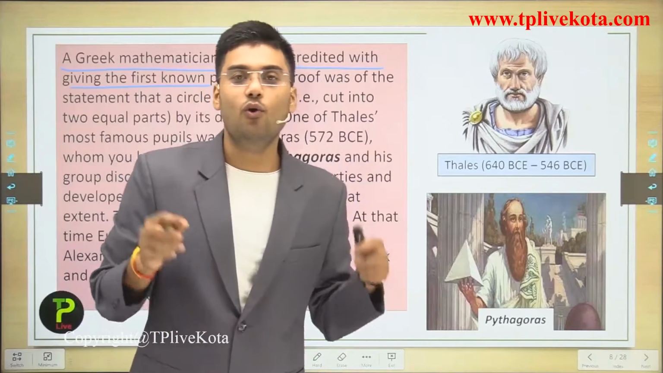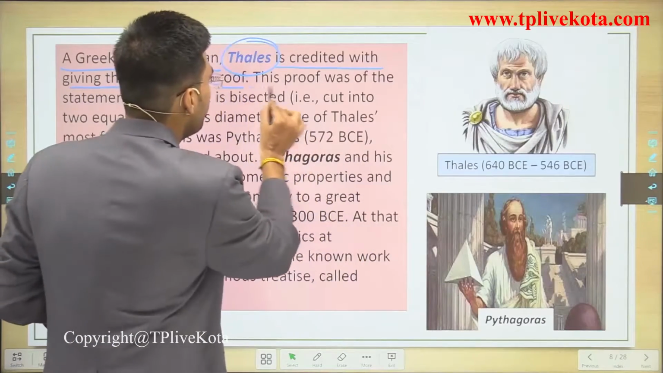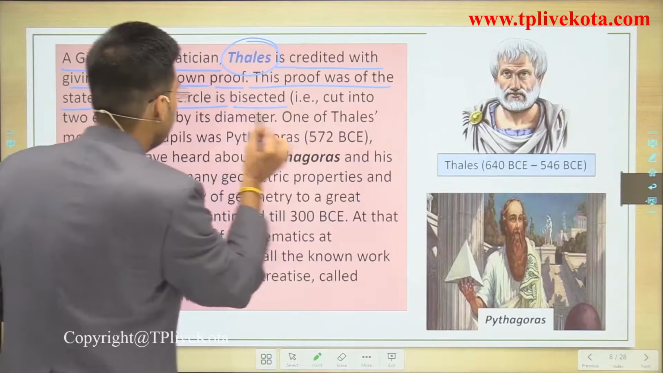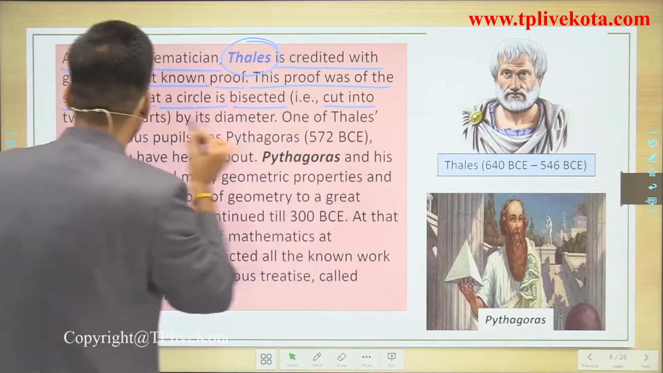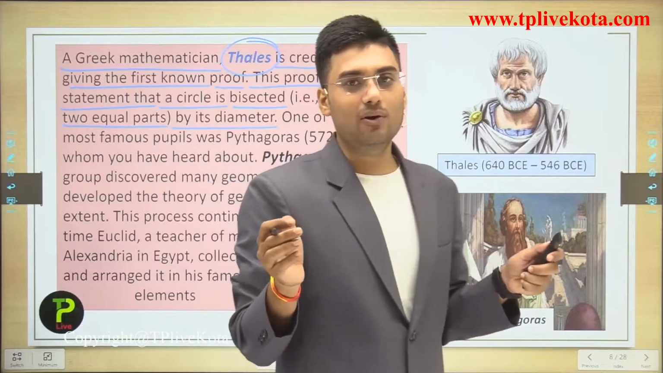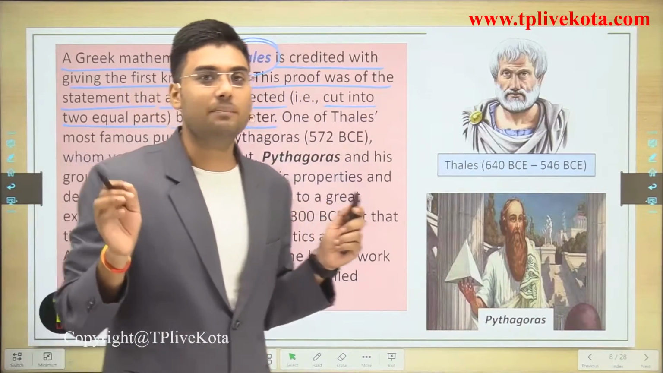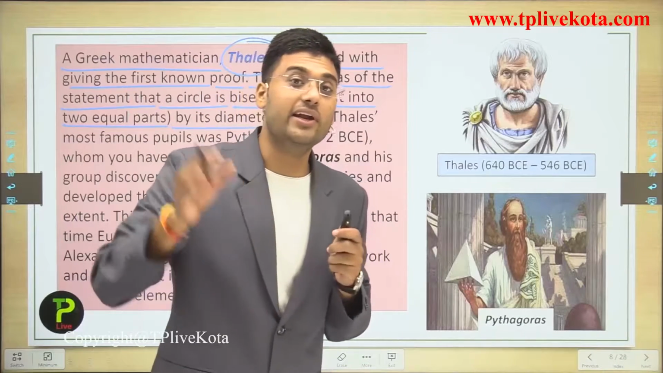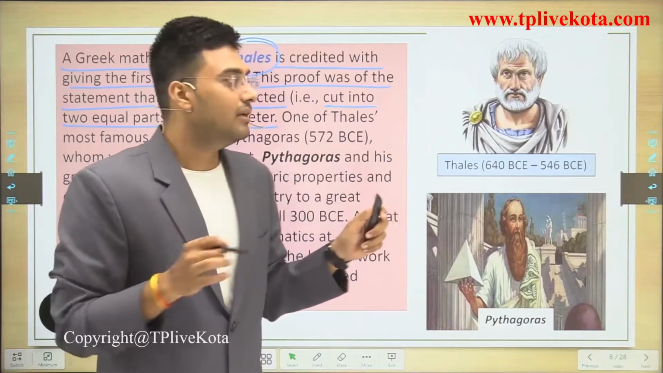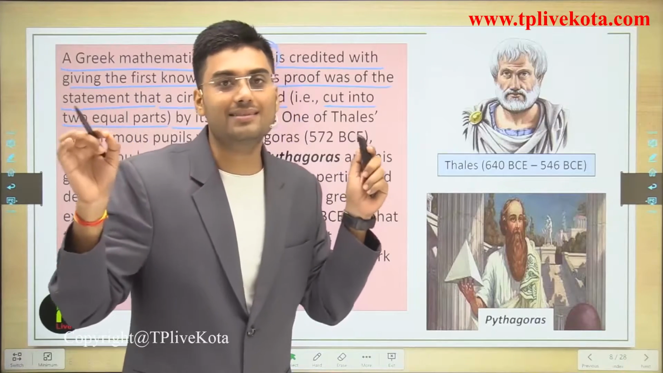Thales is a person who gave the first proof related to geometry. This proof was of the statement that a circle is bisected, that is, cut into two equal parts by its diameter. Today this is a very simple statement, but at that time it was very tough to say. So for the first time, Thales gave the proof that a circle is bisected by its diameter. Clear?